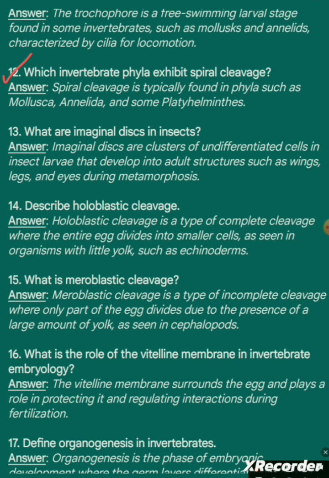Question number 12. Which invertebrate phyla exhibit spiral cleavage? Answer. Spiral cleavage is typically found in phyla such as Mollusca, Annelida, and some Platyhelminthes.